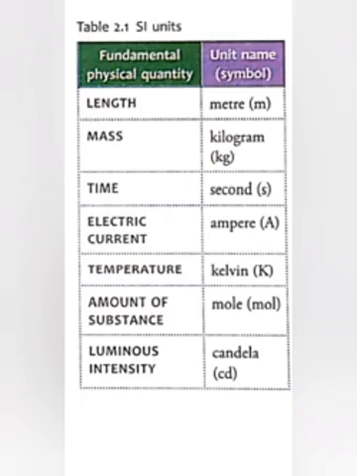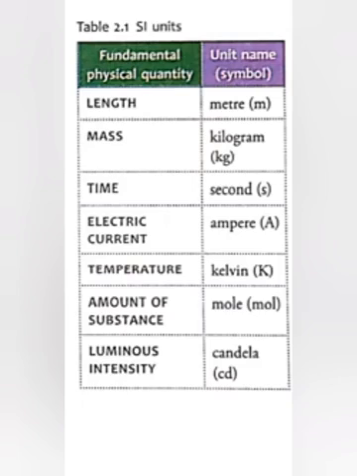First one is length. We know that length can have the units meter, centimeter, millimeter, kilometer, but the SI unit is meter, which was accepted universally. And that of mass, it is kilogram. The symbols are written within the brackets for these units. The symbol for meter is small m, and for kilogram it is kg.